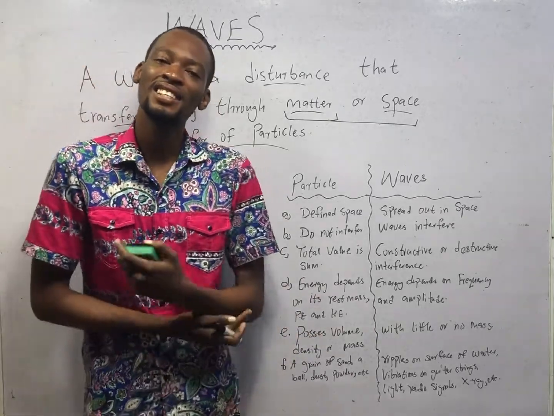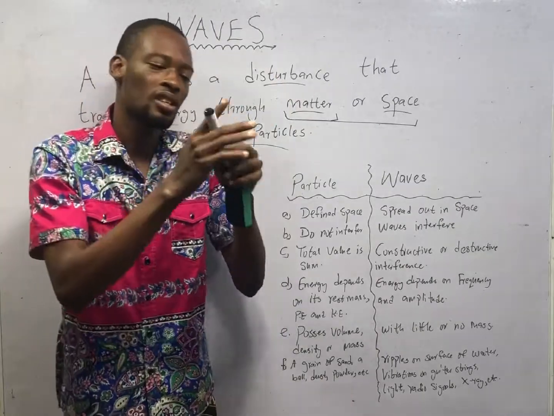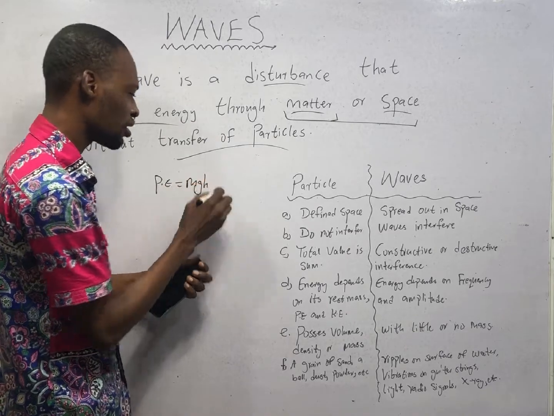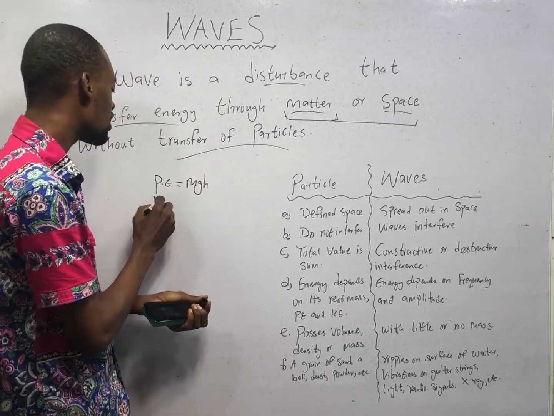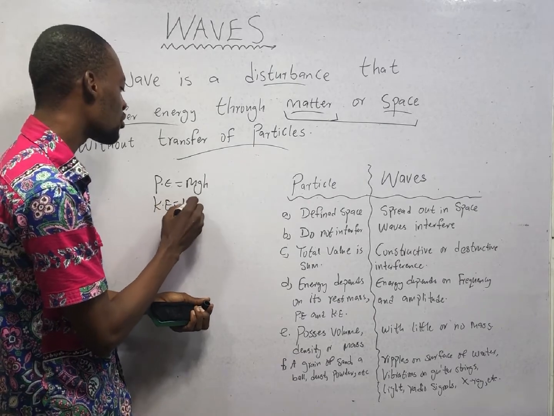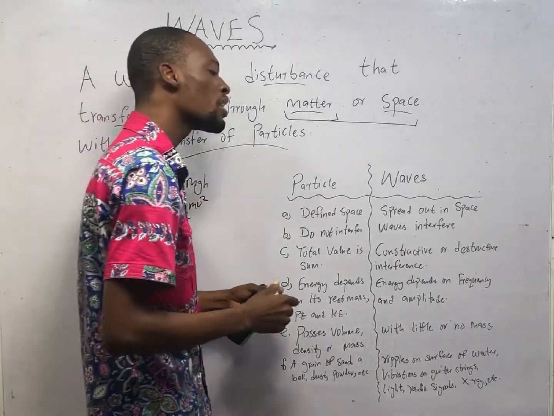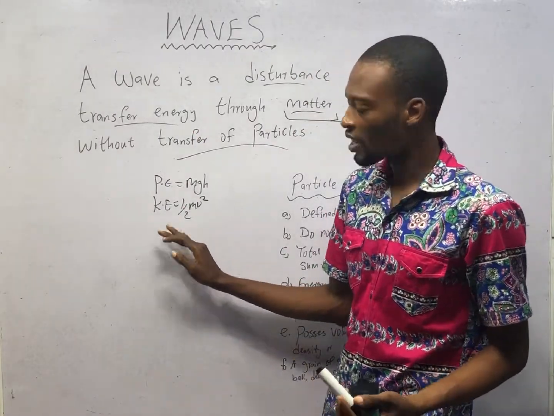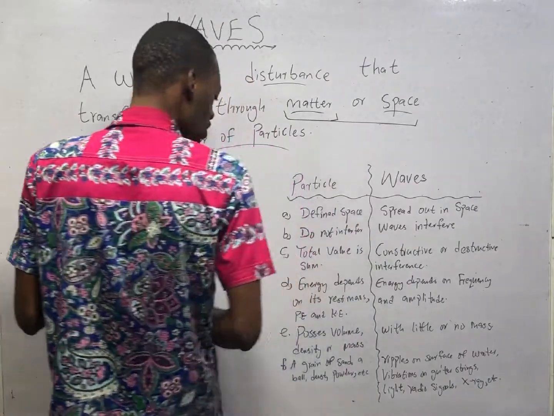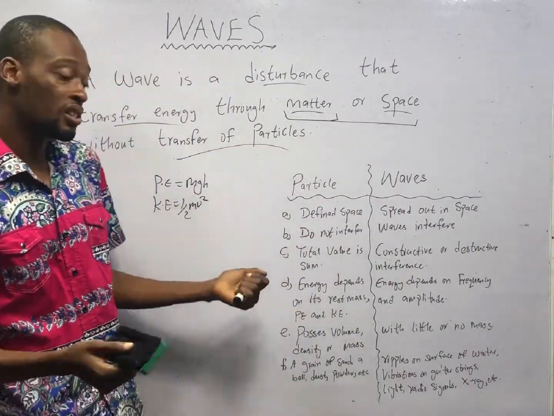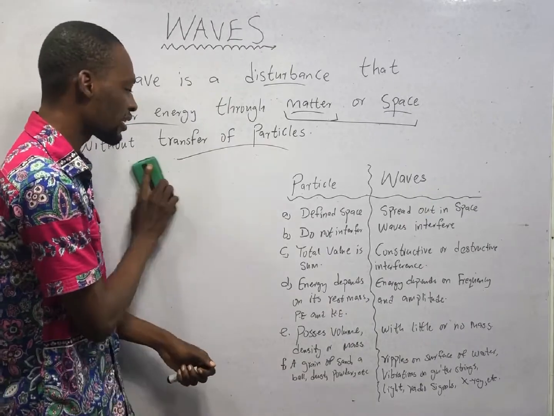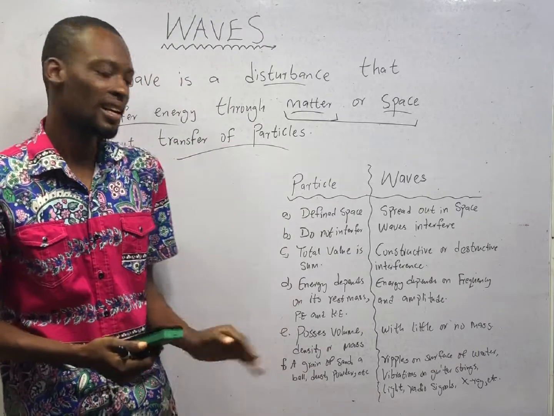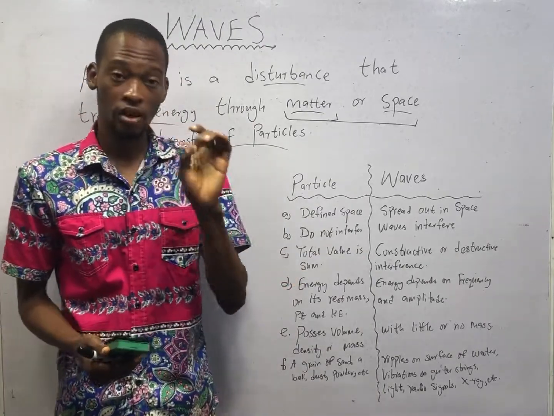potential energy. Potential energy is the energy an object possesses due to height. So when you are at a height, your potential energy is simply mgh. Kinetic energy is the energy a body or an object possesses due to motion. So when a body is moving, kinetic energy is present, and it is half mv squared. So the energy of matter depends on the rest mass, potential energy, and kinetic energy, while the energy of waves depends on frequency and amplitude, which you will see very soon.